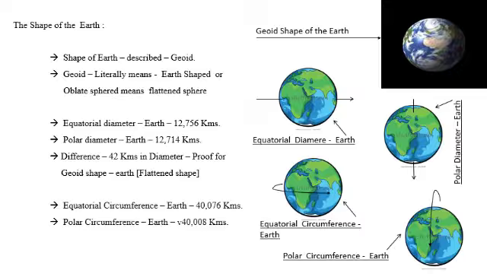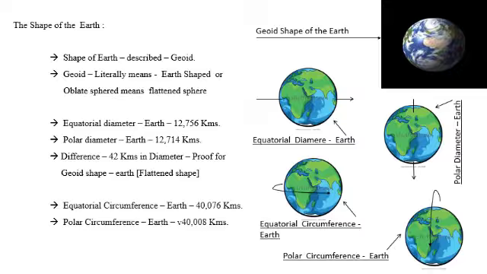Just look into the first picture. The earth shows the oblate from top to bottom. If you look there, the earth is a little flattened. When you look towards the east and western direction of the earth, it bulges a little. This is the shape of the earth. How is it formed? It is studied after understanding the diameter of the earth at the equator and the diameter at the poles.